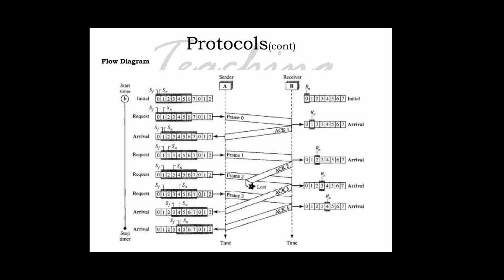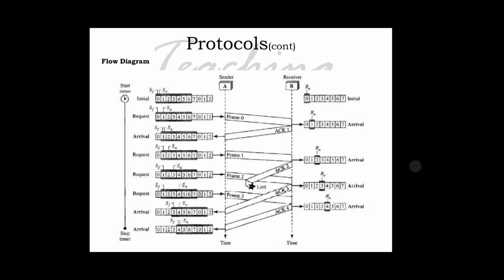There is no timeout event here because all outstanding frames are acknowledged before the timer expires. And note that although ARQ2 is lost, ARQ3 serves for both ARQ2 and ARQ3. There are 4 receiver events, all triggered by the arrival of frames from the physical layer.